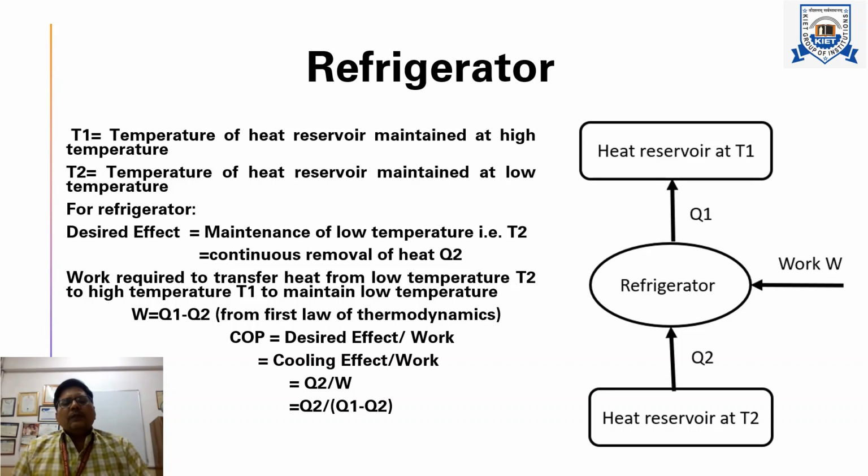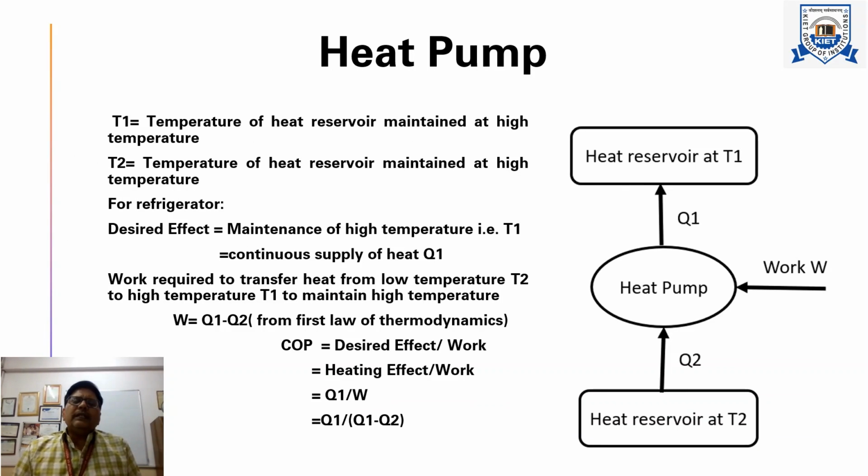So from here you can calculate the coefficient of performance as Q2 over Q1 minus Q2. So this is in the case of refrigerator. Now the second case is heat pump. In some cases our aim is to heat the system above the surrounding temperature.